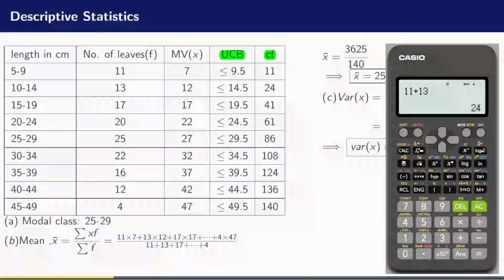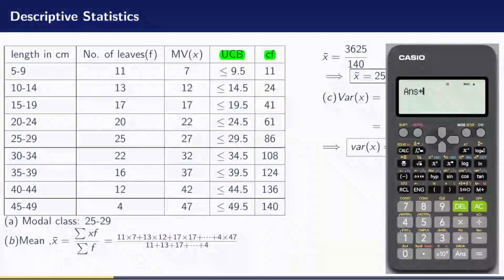The next one, I take 24 and I add it to the next frequency, which is 17, and that is going to give us 41. The next one will be 41 plus 20, and when you add it, it gives you 61. 61 plus 25 gives me 86. 86 plus 22 is going to give me 108.